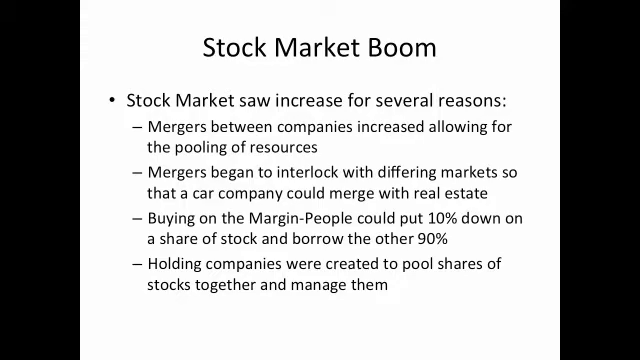The stock market saw increases for several reasons. One, there were mergers between companies that increased the allowance for the pooling of resources. Mergers began to interlock with differing types of markets so that a car company could merge with real estate. Buying on the margin allowed common people to get into the market. They would put 10% down on a share of stock and then borrow the rest, or 90%, in order to buy that share of stock. Holding companies were created in order to pool shares of stocks together and manage them.